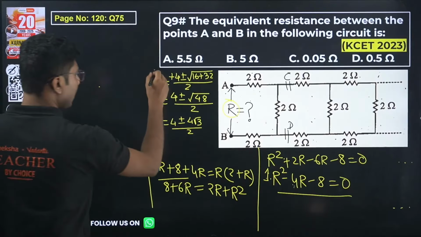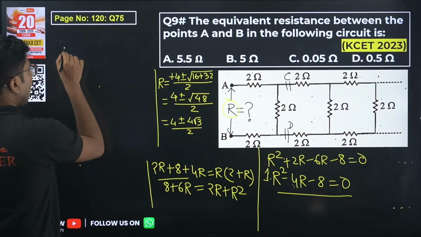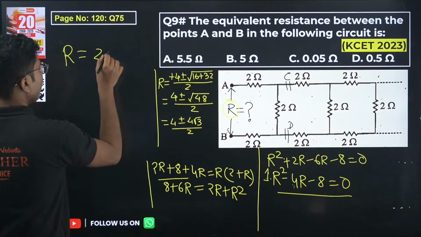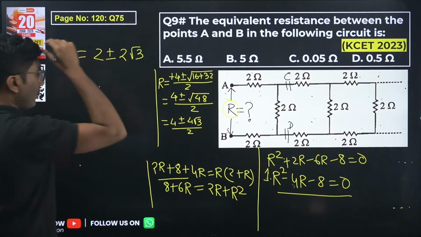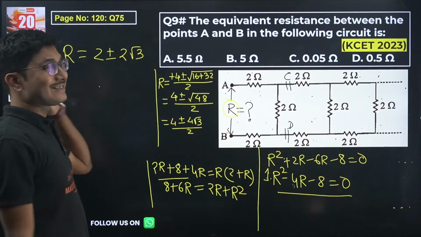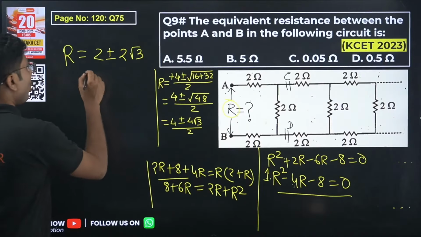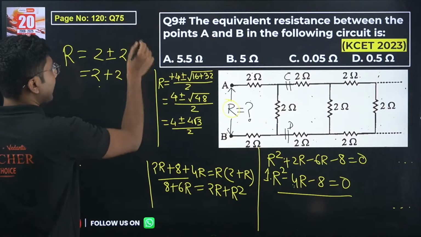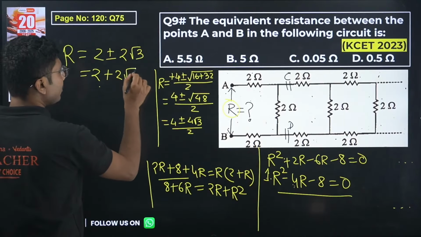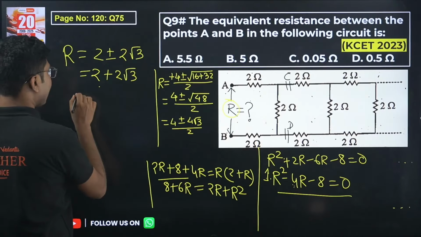So this will be given by R equals 2 plus or minus 2 root 3. Now resistance cannot be negative, so only the positive value we will take. If you take the negative value, then the resistance will be negative, which is not possible. That's why we are only taking the positive value.